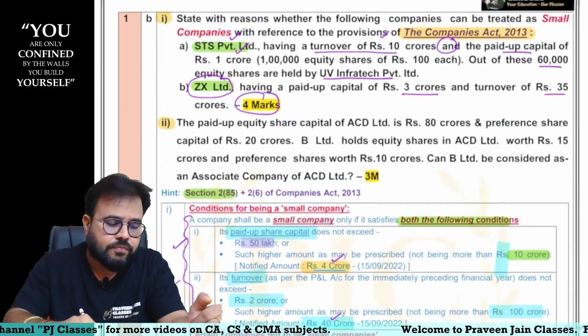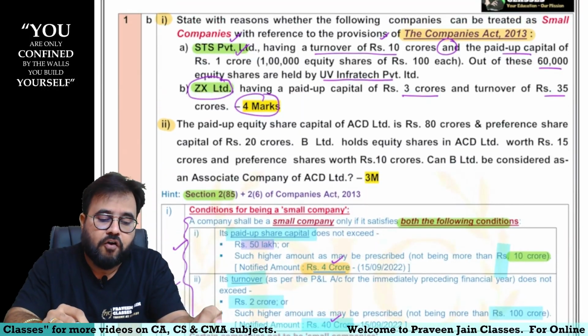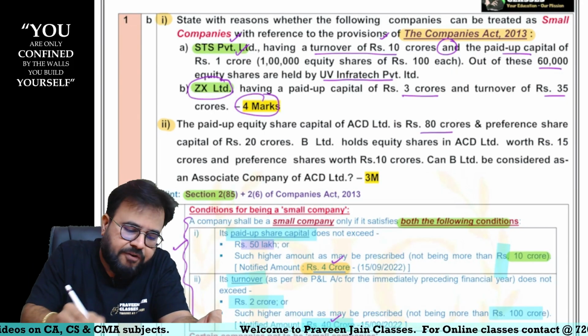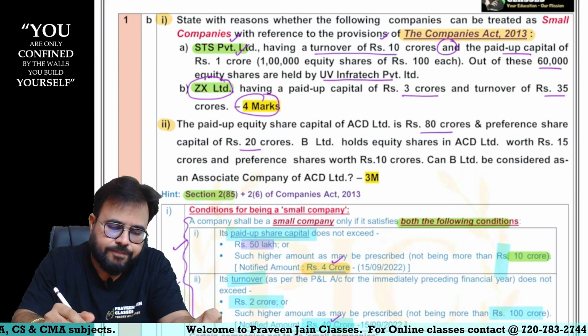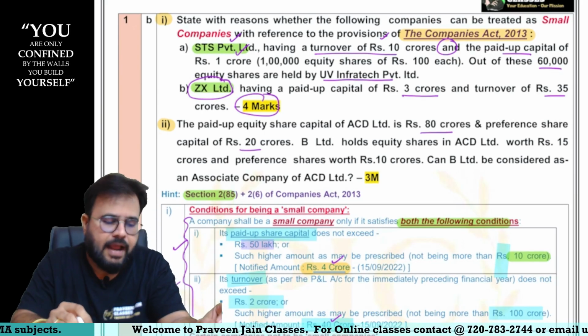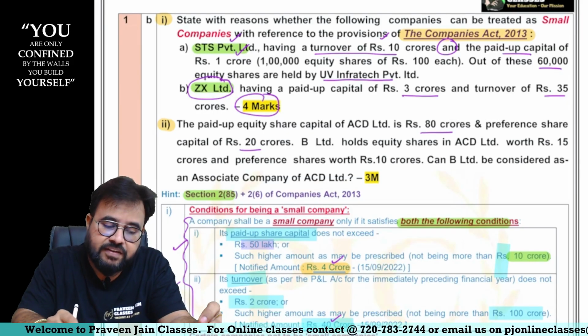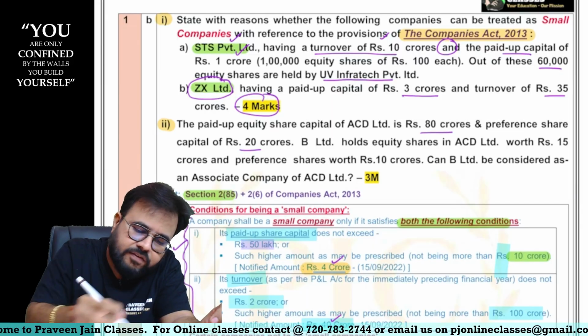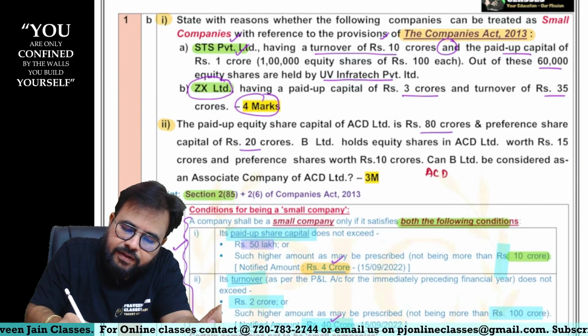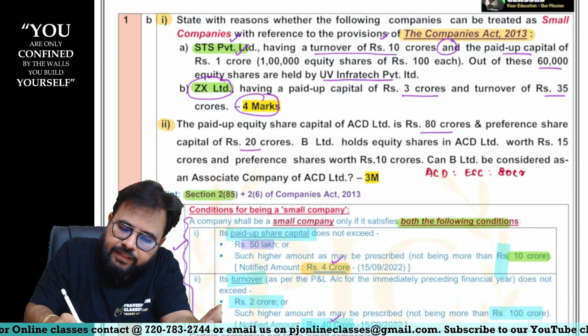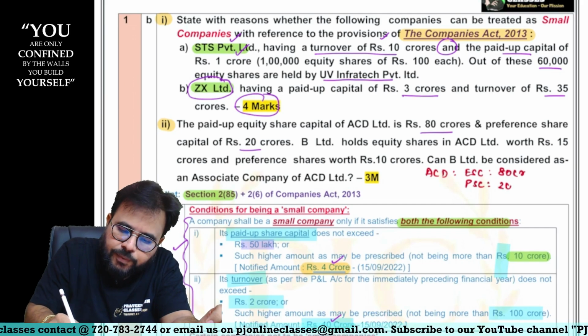Now, the next question is: the paid up share capital of ABCD Limited is 80 crores, and preference share capital is 20 crores, sir. So equity is also there and preference is also there, sir. B Limited holds equity shares in ACD Limited, sir. So there is a company called ACD Limited. In that, equity shares are 80 crores. In that, preference shares are 20 crores, sir.